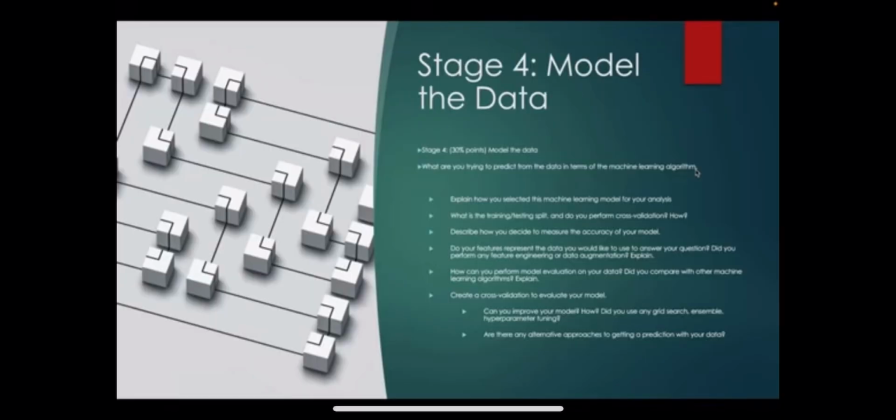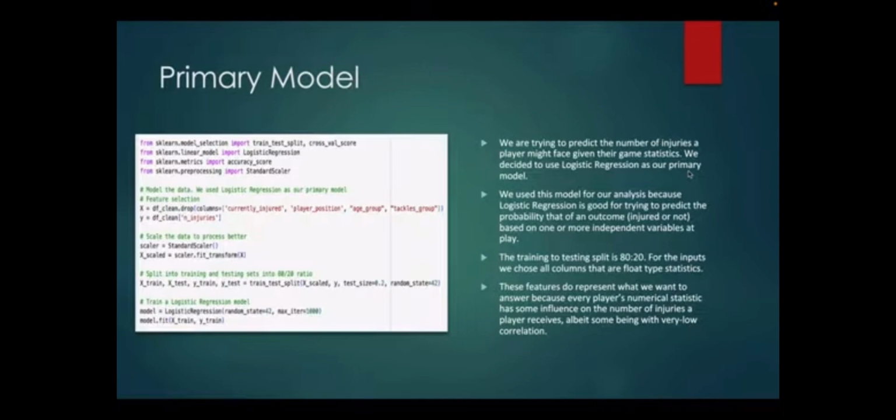Next, we model our data using machine learning models. The primary model we decided to use was the logistic regression model, because it's good for trying to predict the probability that an outcome, like a Boolean outcome, injured or not, occurs based on multiple independent variables. We are trying to predict the number of injuries that a player could have given different game statistics in our data set. For the training split, we decided to use the standard split of 80% training to 20% test data.